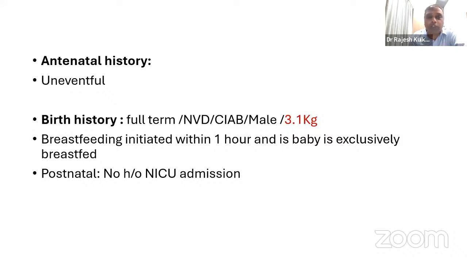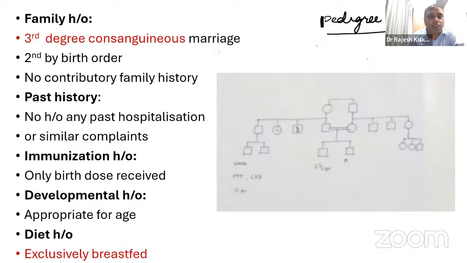Antenatally, it was uneventful. The birth history was all right. Baby was breastfed exclusively, no NICU admission. Okay, so we already highlighted that there is a third degree consanguinity here. So that is the only thing that was there. Otherwise, the baby was all right. Baby was exclusively breastfed, remember that.